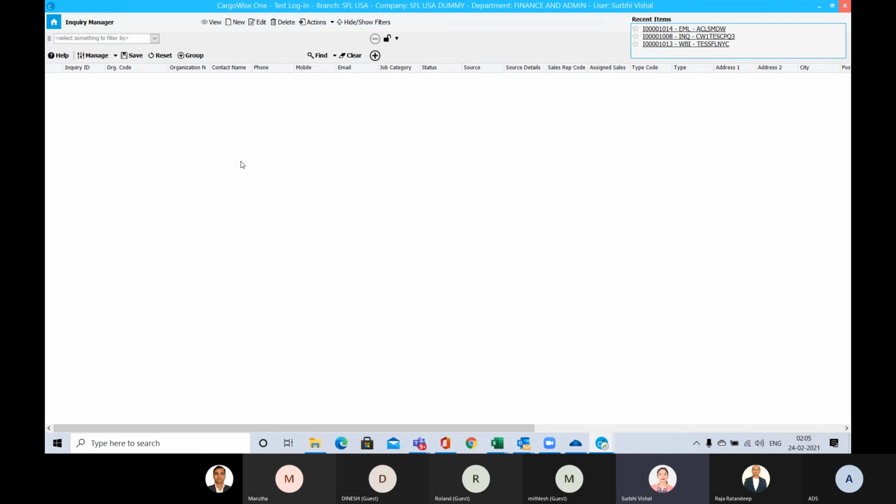So in that case, we can have two options. We can either go from inquiry or we can directly go from opportunity, because that is an existing client and their master data is already there in our system.